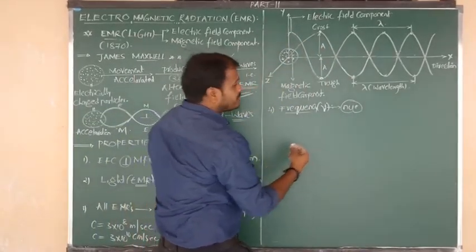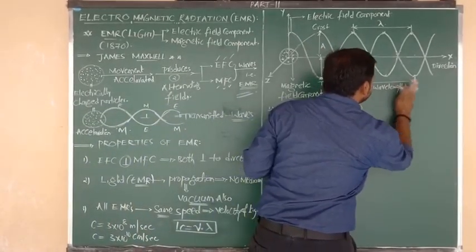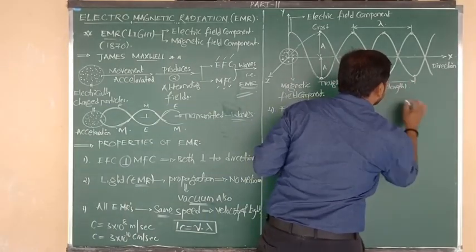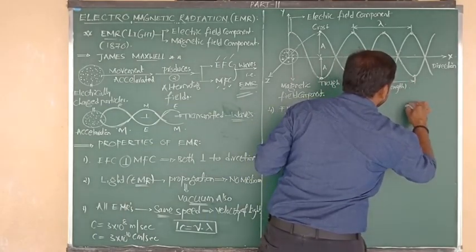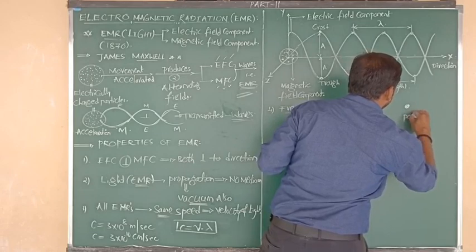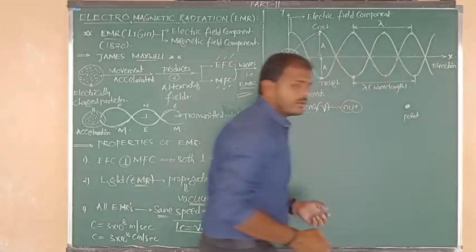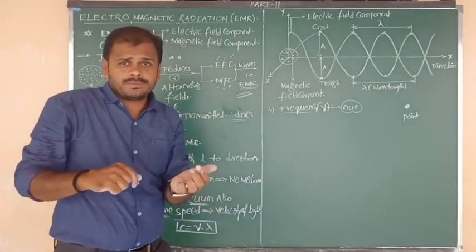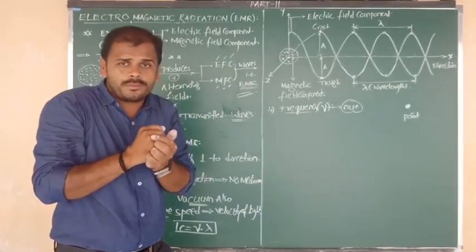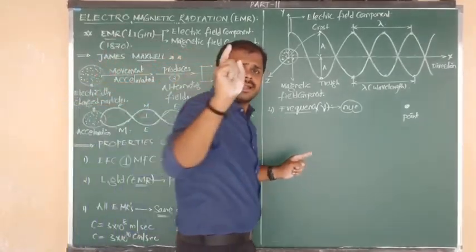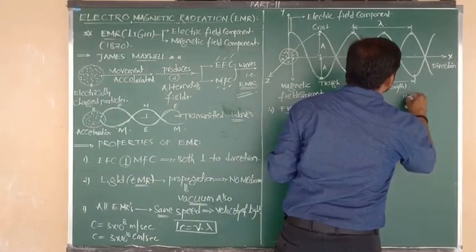Suppose there is a particular point, or we can say a particular hole. The time is mentioned as 1 second.